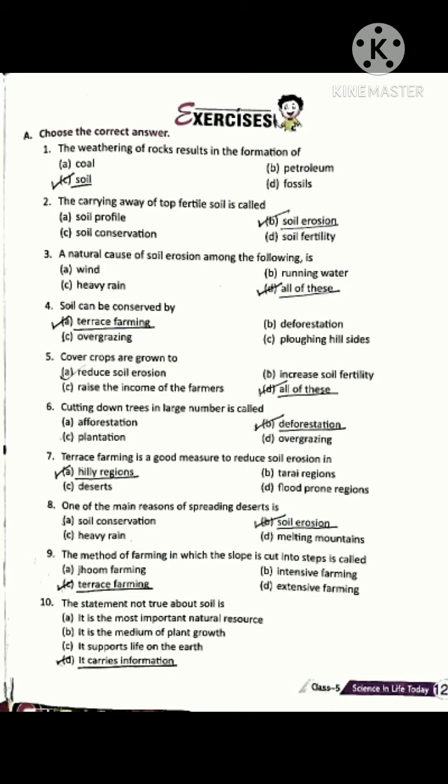Question number 9, the method of farming in which the slope is cut into steps is called: Option C, terrace farming. Option C is correct. And last, question number 10, the statement not true about soil is: Option D, it carries information.